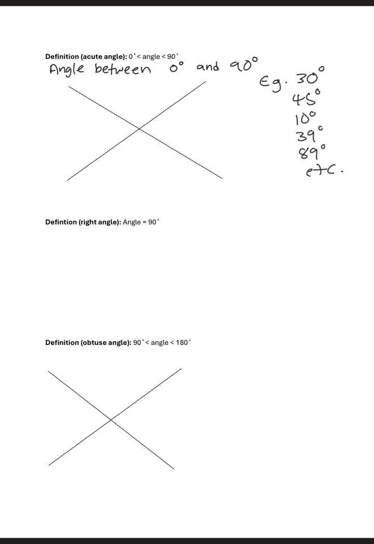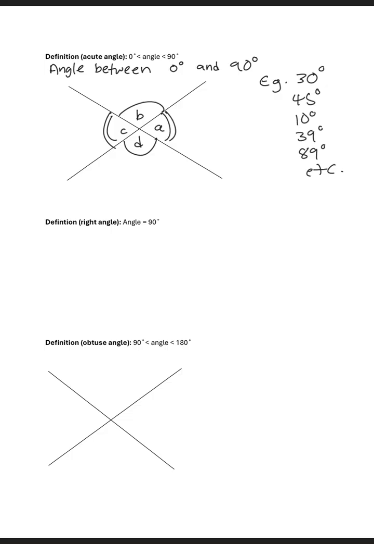Then we can have the same situation where we have A here, we have B here, we have C, we have D, and then we have this angle, we have that angle, we have this angle, and then we have this angle right here, right?